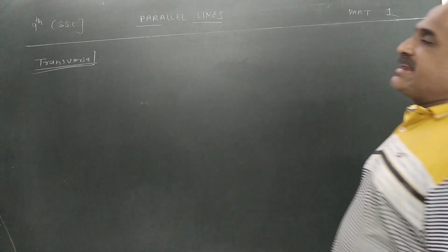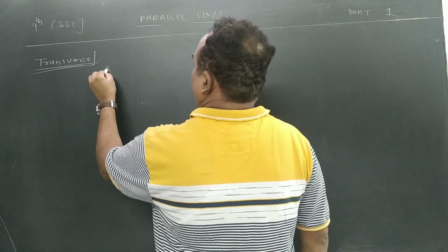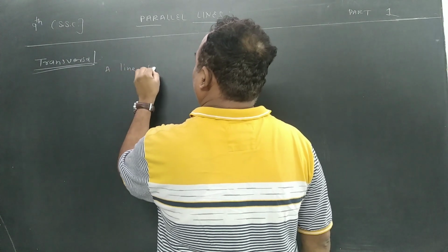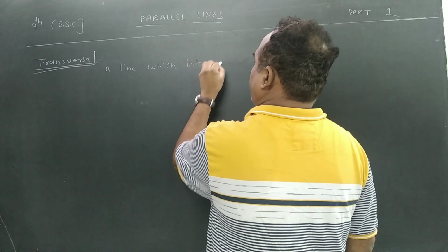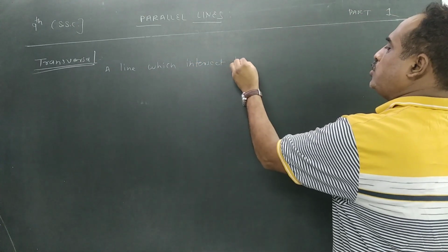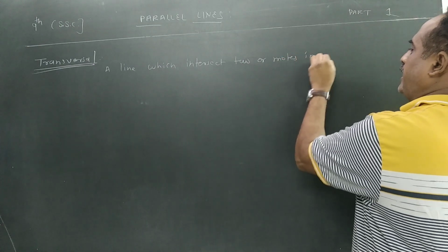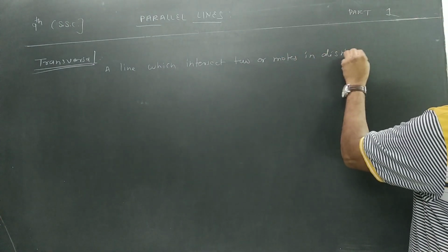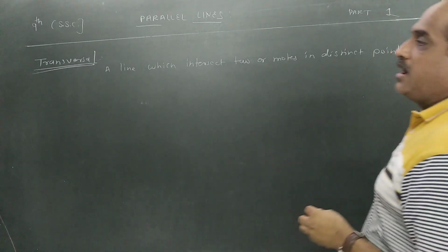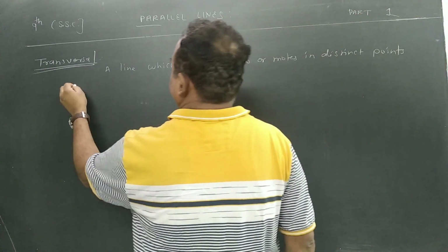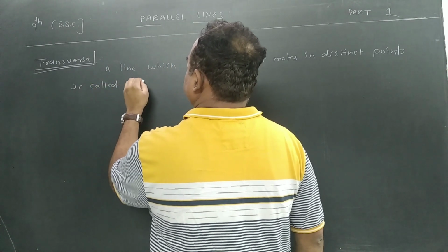One more term is there, transversal. A line which intersects two or more lines in distinct points is called a transversal.